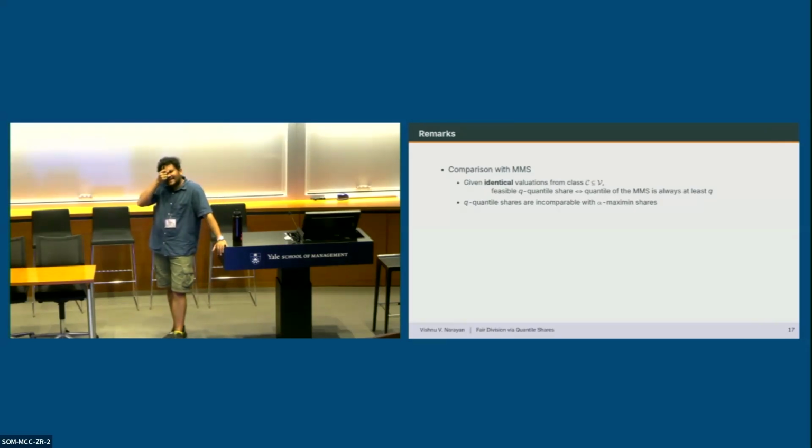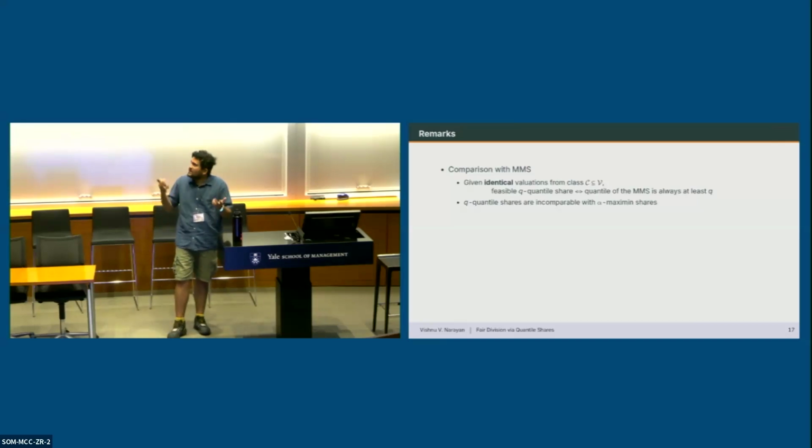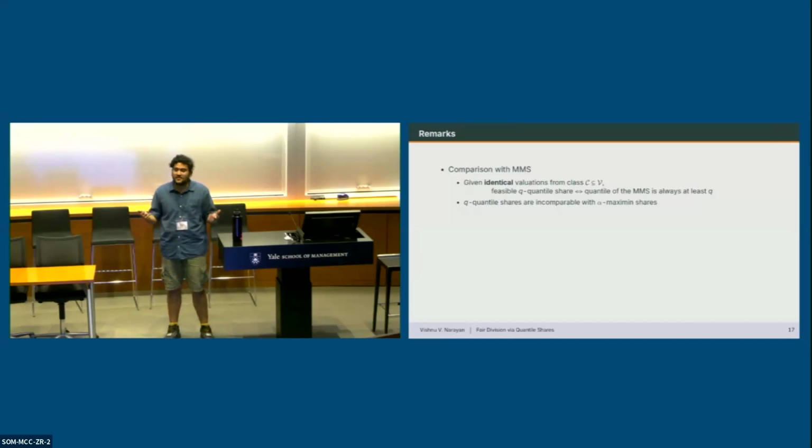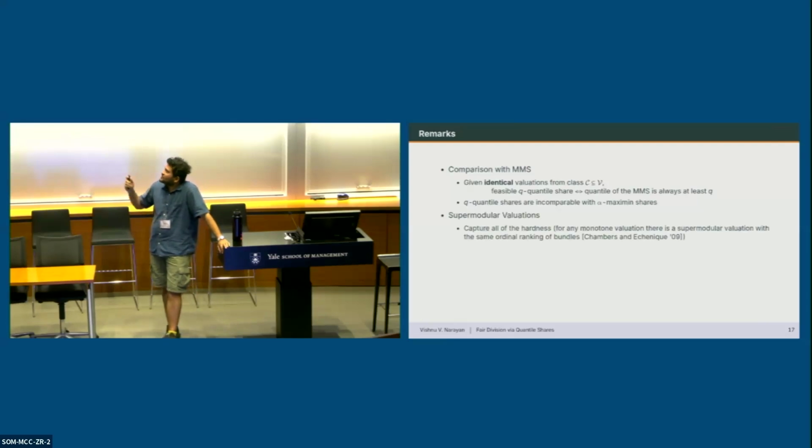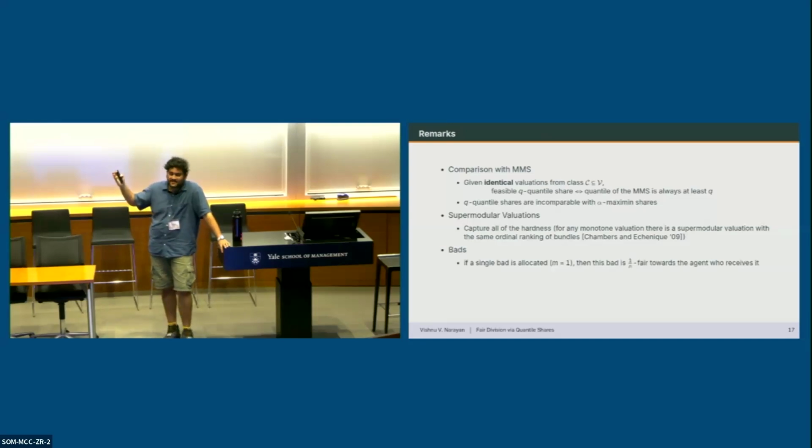And finally, you may think that Q quantile shares are feasible for monotone valuations because maybe they're weaker than the alpha maximum share, but this isn't true. It turns out that they're incompatible with the alpha maximum share, and they just measure fairness in units that are more appropriate for monotone valuations. It's also known from previous work that supermodular valuations capture all of the hardness from this problem. So if the Q quantile share is feasible for supermodular, it's feasible for all monotone valuations, for the same value of Q.